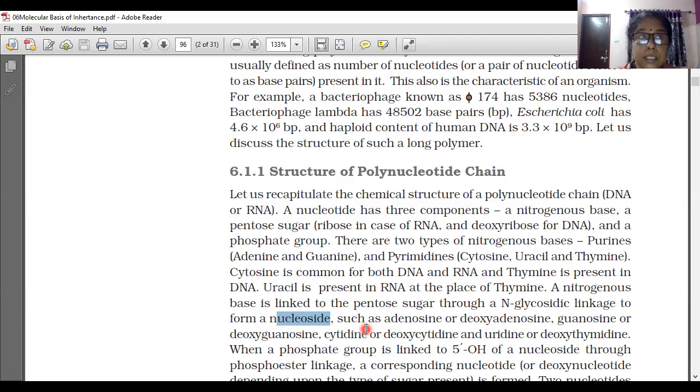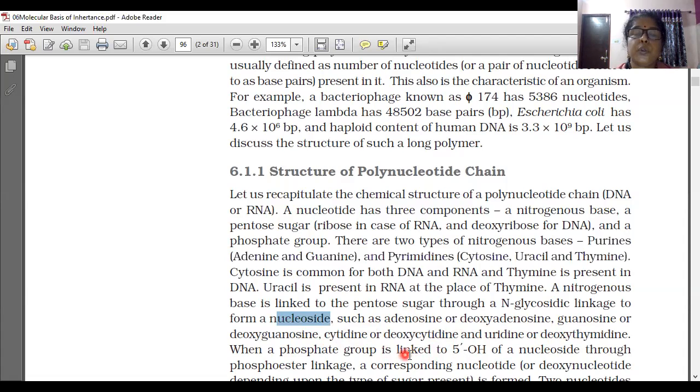So, a nucleotide has three structures: pentose sugar, nitrogenous base, and phosphate. The first two structures combine, the pentose sugar with the nitrogenous base by a glycosidic linkage. This combined structure is called a nucleoside. Now this nucleoside combined with the phosphate, the third component, is called a nucleotide. Nucleosides are such as adenosine or deoxyadenosine, guanosine or deoxyguanosine, cytidine or deoxycytidine, uridine or deoxythymidine.